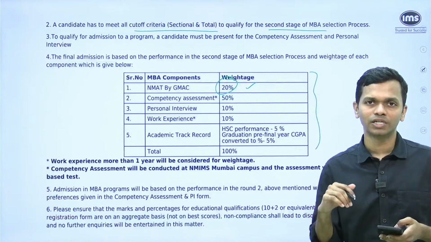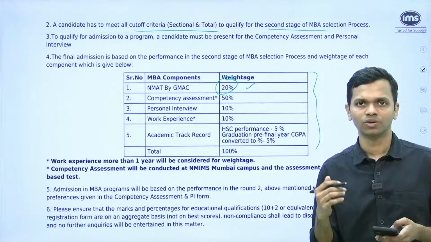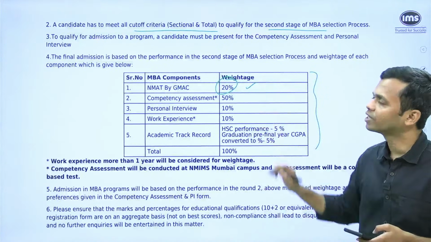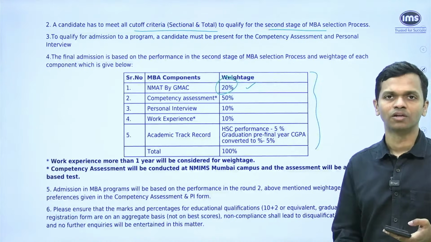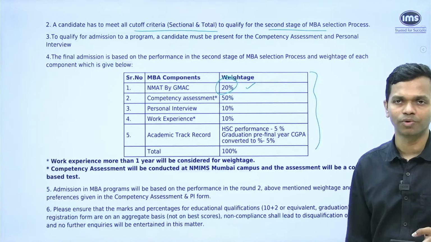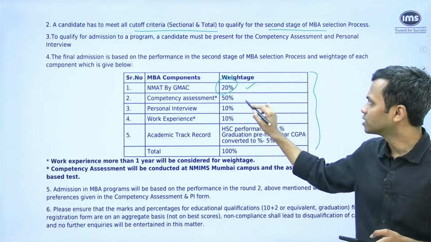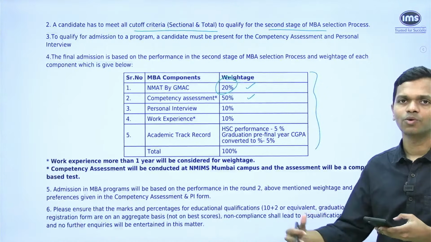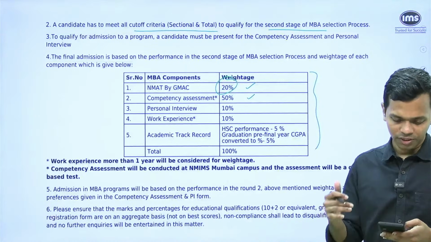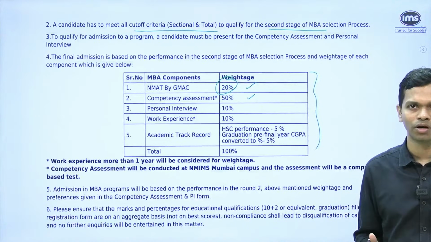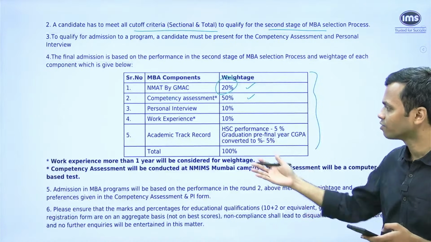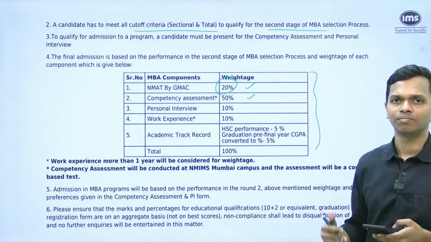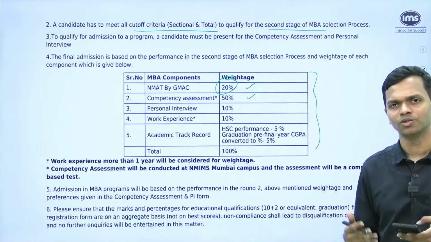So technically your NMAT score is not going to make a lot of difference. So whether you are sitting at, let's say, a 250 or a 260 or a 240, it shouldn't make a lot of difference, because the weightage of the test is very low in the final selection process, which is just about 20%. The competency assessment has the highest weightage, which is 50%. So whatever they are going to do in the competency test, which at this point of time we don't know, unfortunately, I wish they had announced it in this document itself, but as they mentioned, by 25th Jan we are going to get those details, so we'll have to wait and watch.